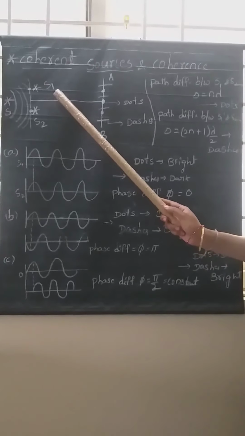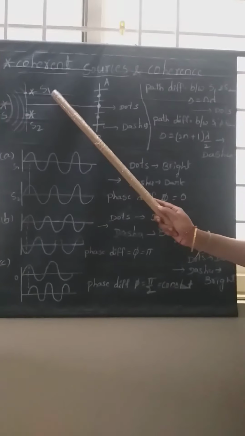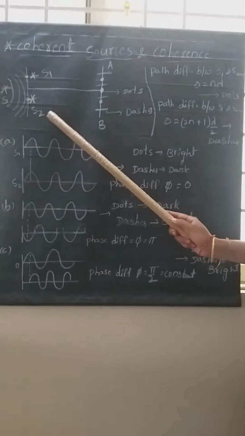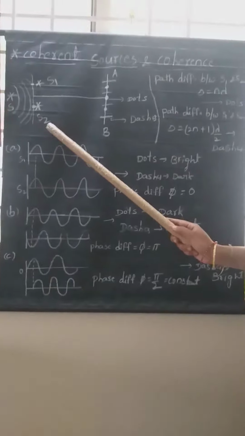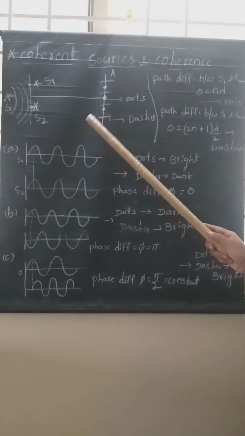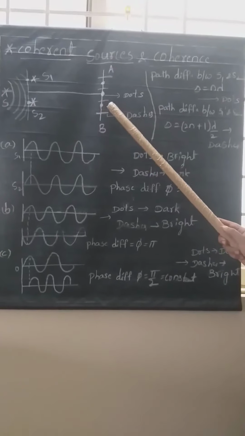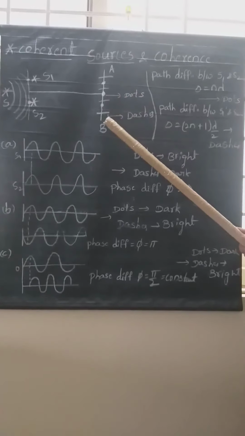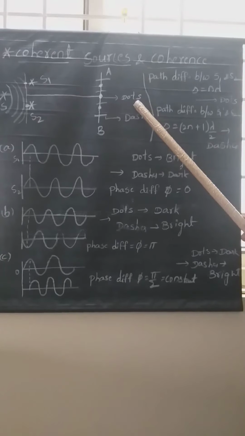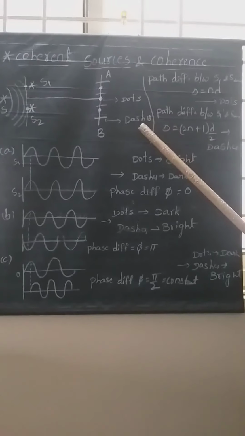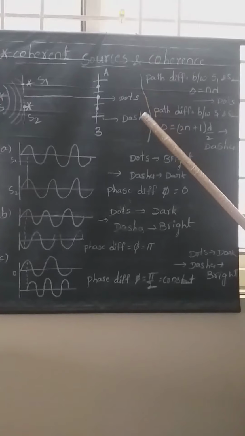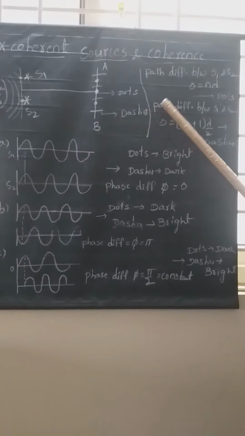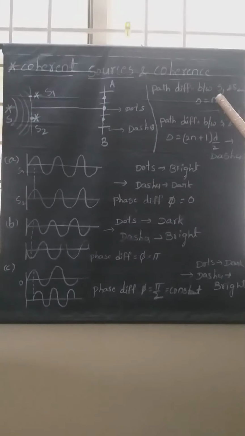Let us suppose the crest of this secondary wave given by S1 is falling on the trough of the secondary wave given by S2. At that time, due to the phase change, dark fringes will take place on this screen. Here we will see the conditions for dots as well as dashes. Why have we divided the screen into dots as well as dashes? Try to understand this concept.